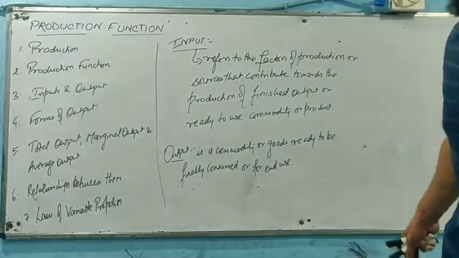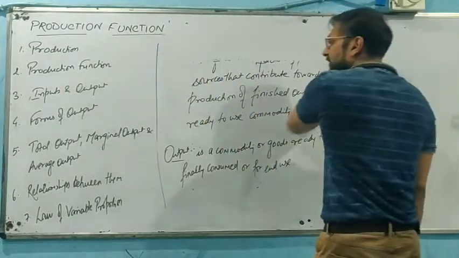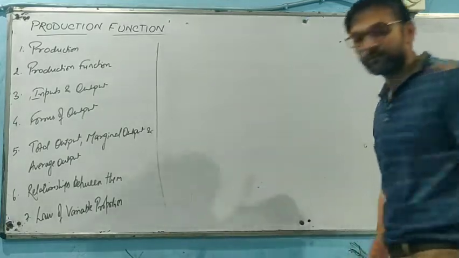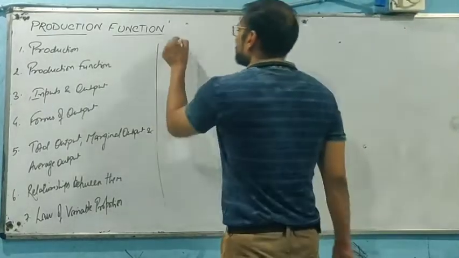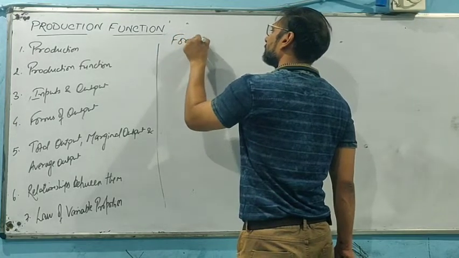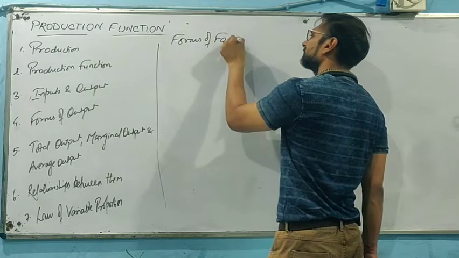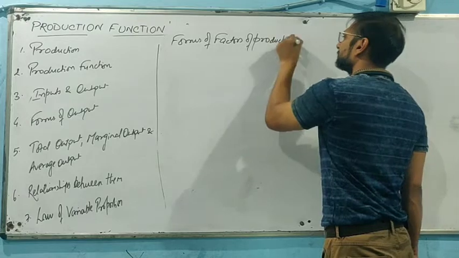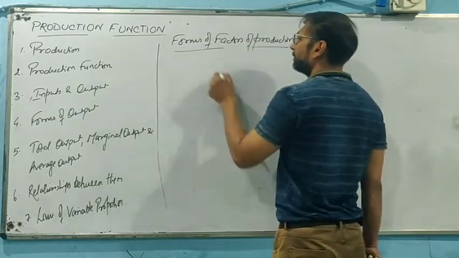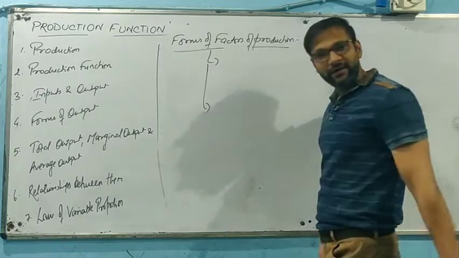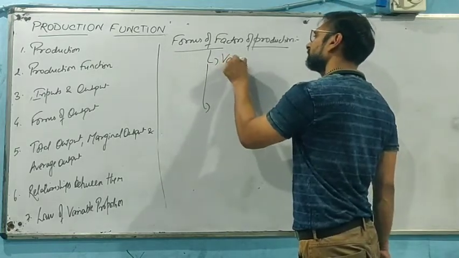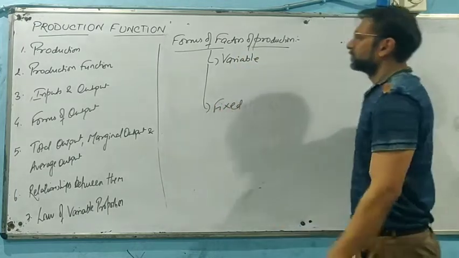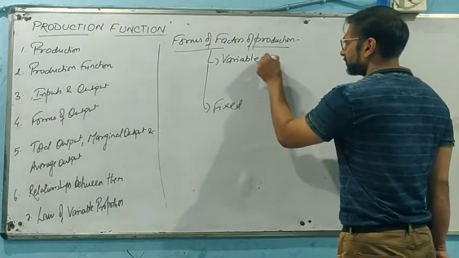Right? Now, first of all, there are two forms of inputs, or we can say factors of production. So if we talk about input or factor of production, they can be divided into two forms. Number one, variable. Number two, fixed.